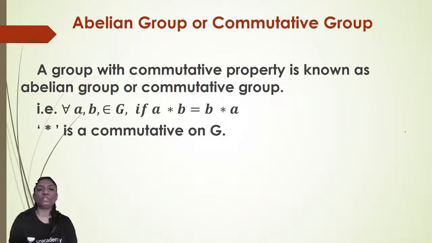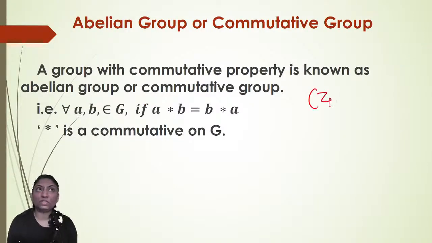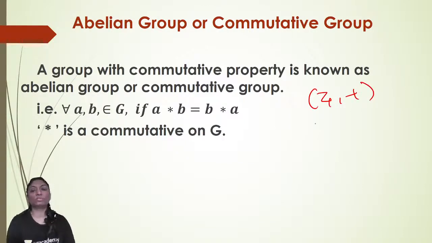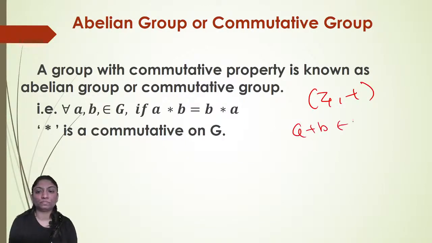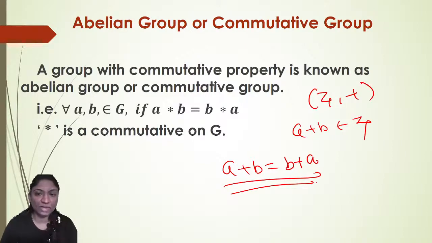Now in addition, if G satisfies the commutative property, a group with commutative property is known as an abelian group or commutative group. For all A, B belongs to G, if A star B is equal to B star A, then star is commutative on set G. Right, now we'll see this example, the set of integers with respect to addition. For A, B belonging to the set of integers, A plus B is the same as B plus A. So it satisfies the commutative property. Therefore, the set of integers with respect to addition forms an abelian group, right?